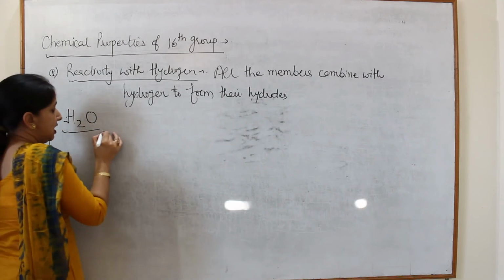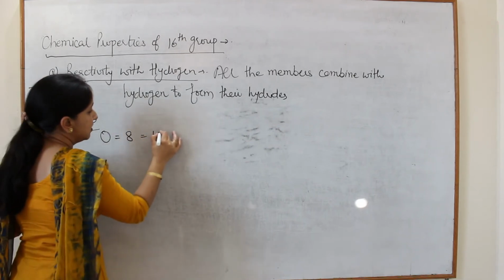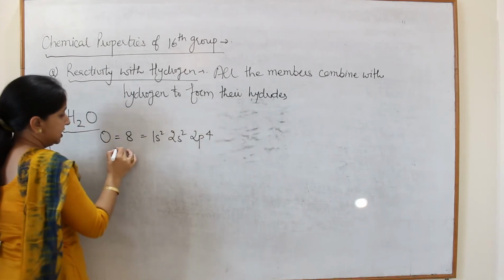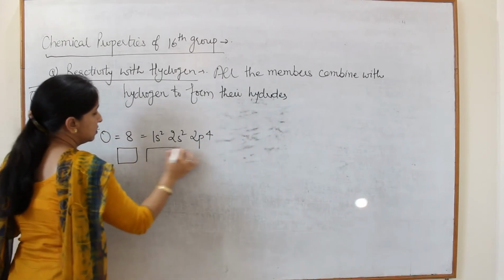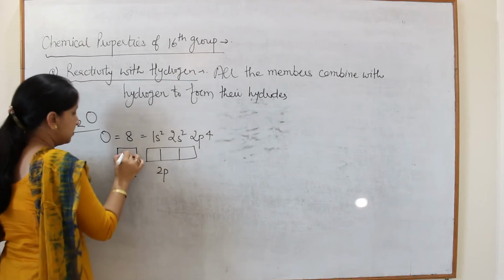Oxygen has atomic number 8, so the configuration again is 1s2, 2s2, 2p4. So the valence shell is 2s2, 2p4. This is 2s, this is 2p.